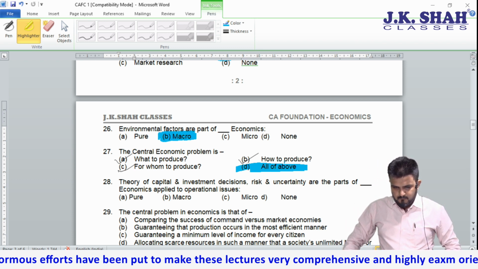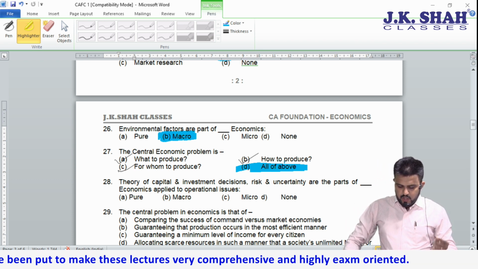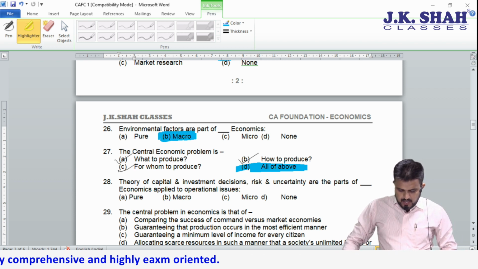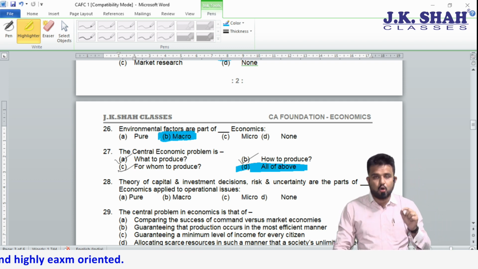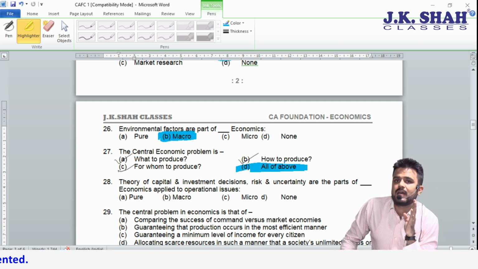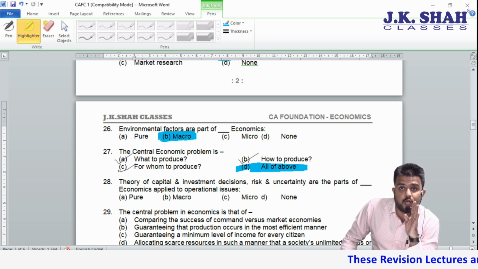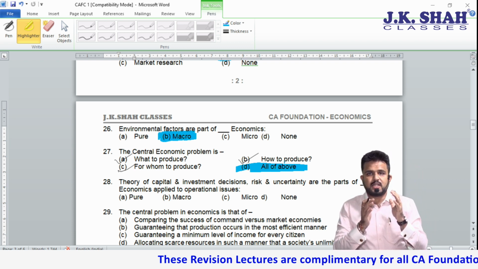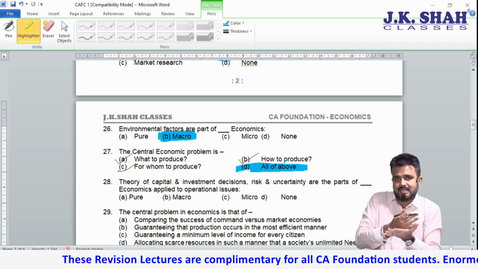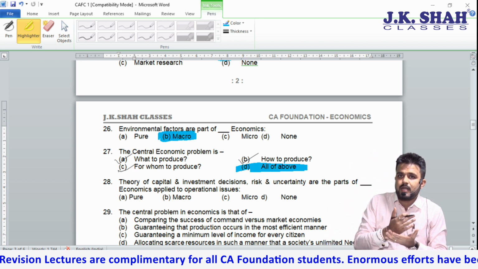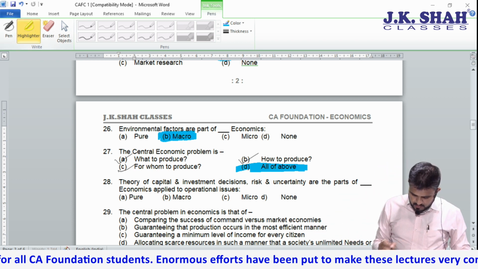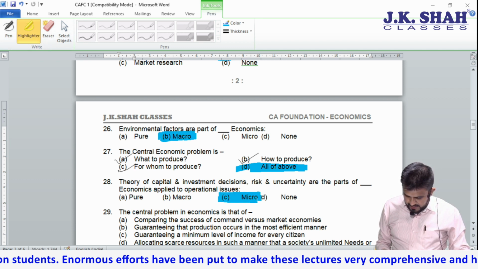Next. Theory of capital and investment decisions, risk and uncertainty are parts of dash economics applied to operational issues. Now students, they are talking about these concepts applied and used in a particular business. Operational issues means they are used in a particular business. And since we are talking about a particular business, risk of a business, capital investments in a particular business, the word particular denotes, as simple as that, micro.